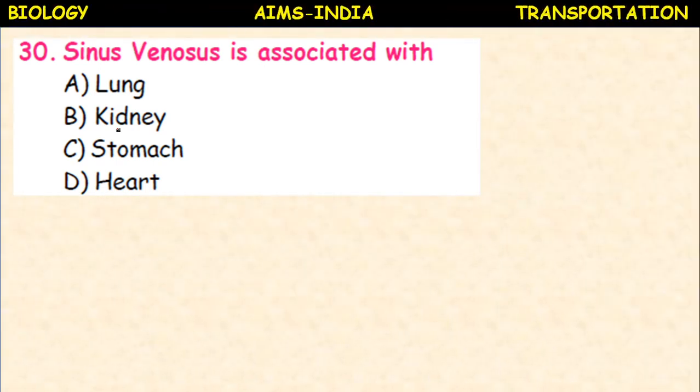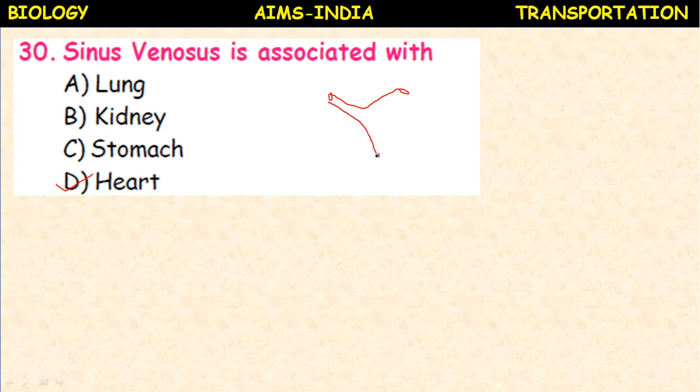Sinus venosus is associated with lung, kidney, stomach, heart. Sinus venosus is associated with the heart, especially the heart of amphibians and reptiles. They possess a blood vessel called the sinus venosus.